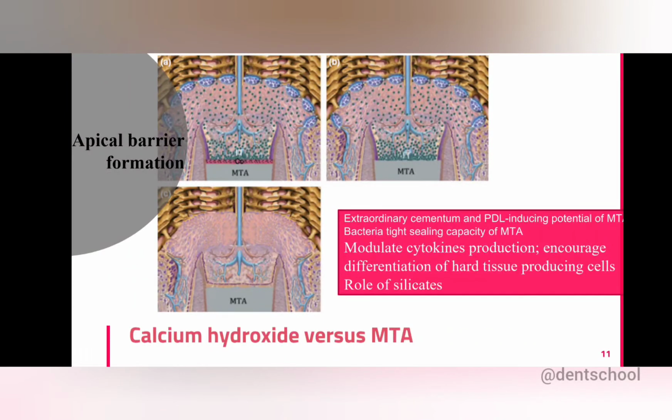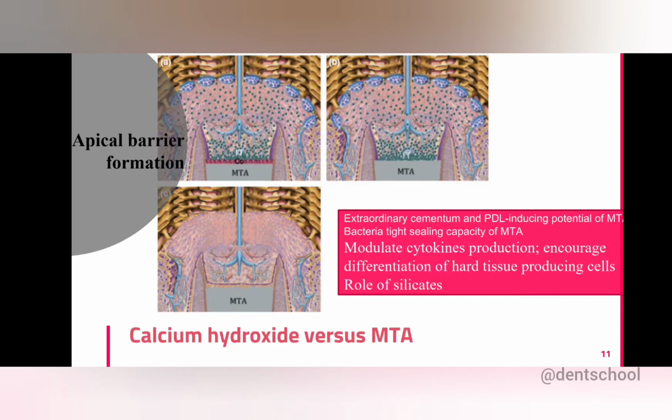So when we compare calcium hydroxide with MTA, MTA can also be used for apical barrier formation instead of calcium hydroxide. The advantages of MTA over calcium hydroxide are, the first one is we do not have to recall the patient again and again. In a single sitting also we can put MTA, and MTA can induce apical barrier formation.